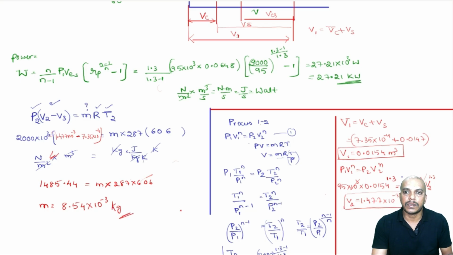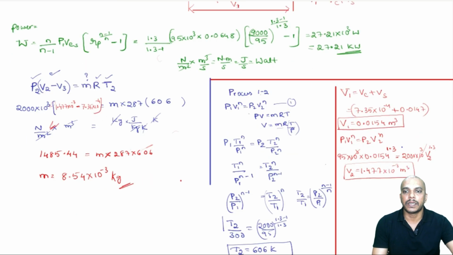Actually, we were supposed to get this in kg per second. Had we substituted this V2 minus V3 in meter cube per second, we would have got this in kg per second. Anyhow, we can also do this by multiplying with n and dividing by 60.